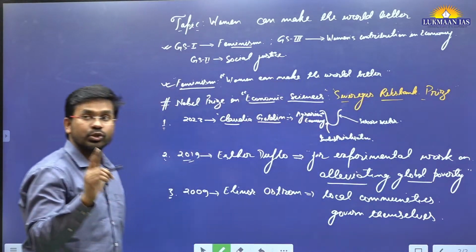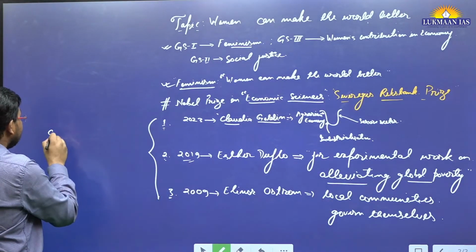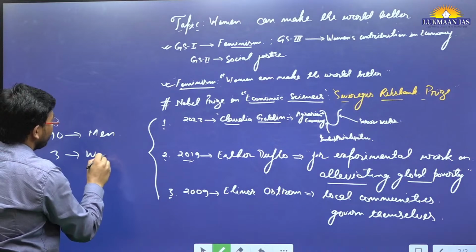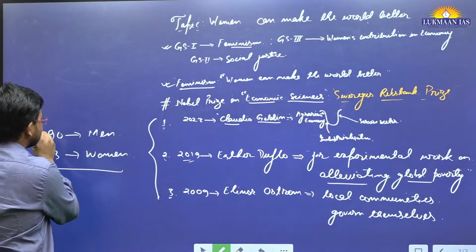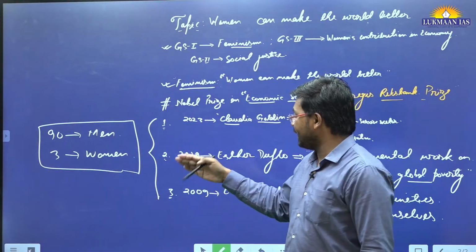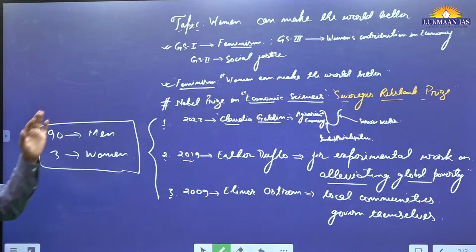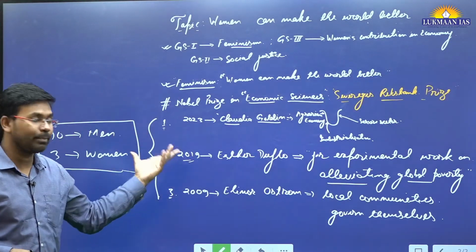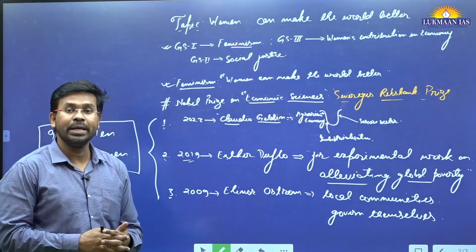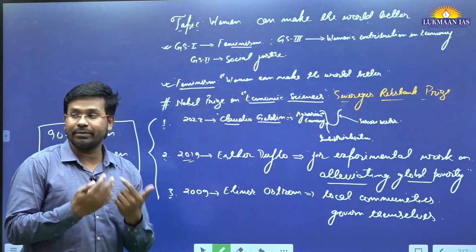That's the thing. So far, if we talk about the Nobel Prize in Economic Sciences, 90 Nobel Prizes have gone to men and only 3 have gone to women. This also showcases the gender disparity. It also showcases the disparity of participation of women in education, because if they participate less in education, their contribution will be less, and hence they get fewer prizes in economic sciences. But this also showcases a positive trend. It showcases that they can also get the Nobel Prize, and 3 women have received it so far. So it's, let's say, a positive outcome.